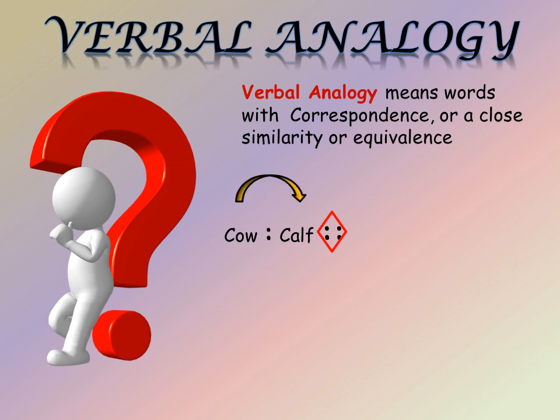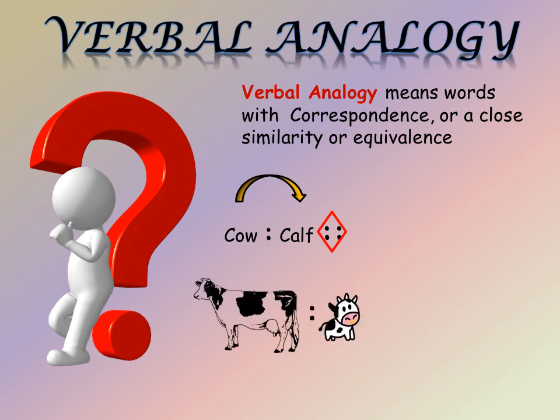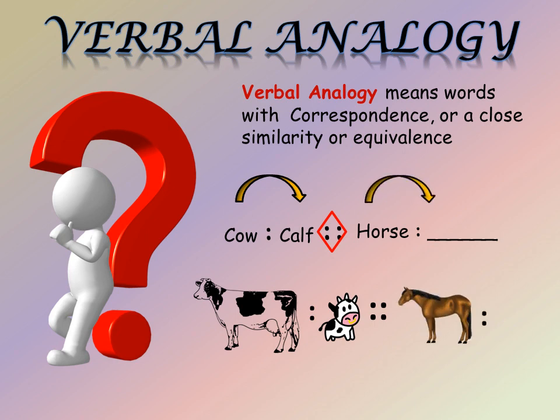So here the words that are given are cow and calf. Cow is the animal and calf is the young one of it. This is the relationship. So the same kind of relationship should be maintained even after the symbol. The word that is given is horse, so we have to fill this blank with the young one of the horse. The young one of the horse is called a pony.